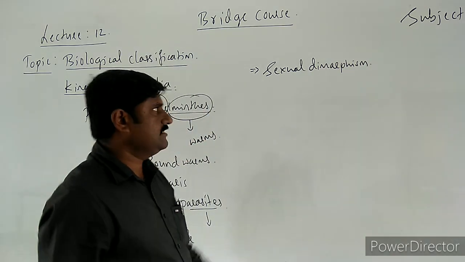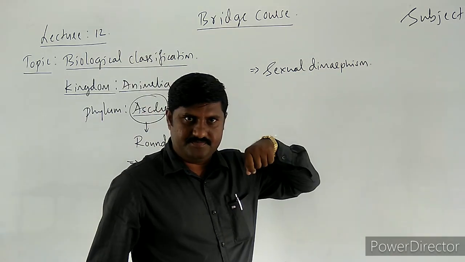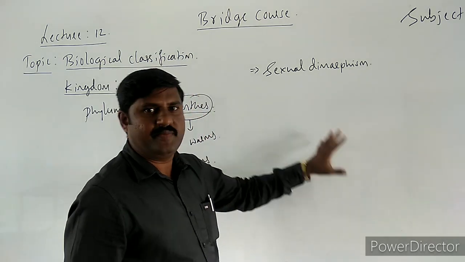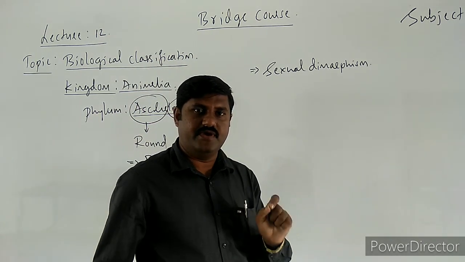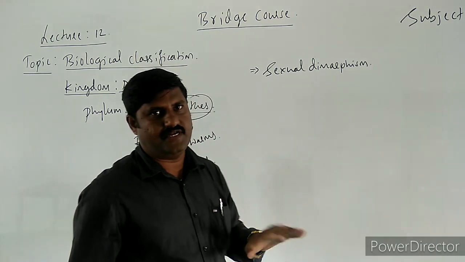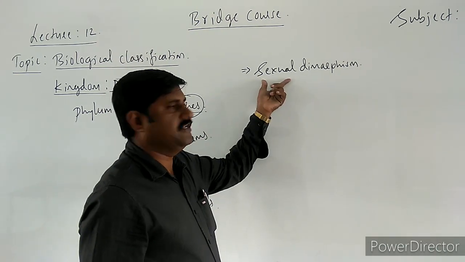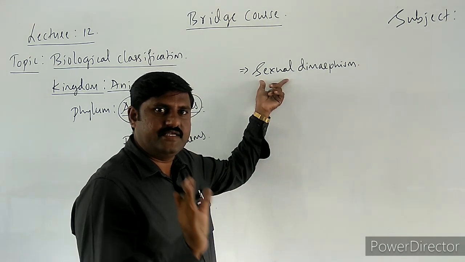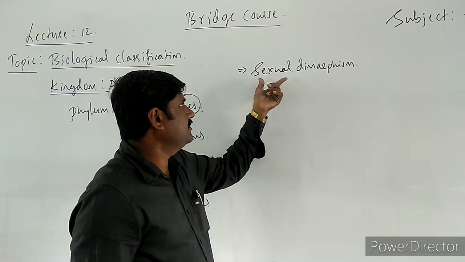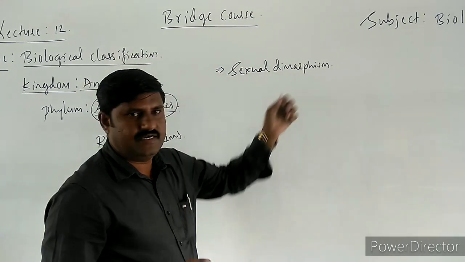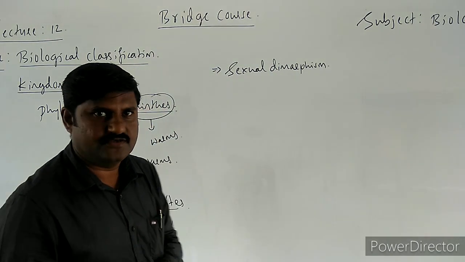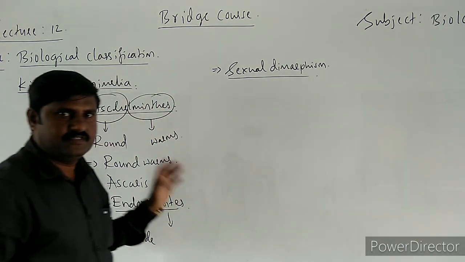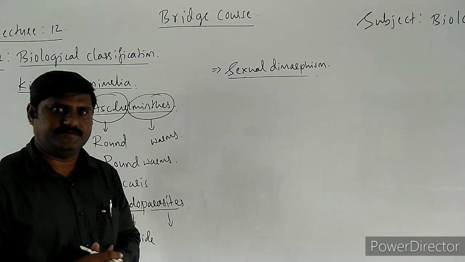Here the female is a larger animal when compared to the male. So differentiation of male and female is done very easily by seeing those animals. That is commonly known as sexual dimorphism. This is the unique feature of these roundworms.